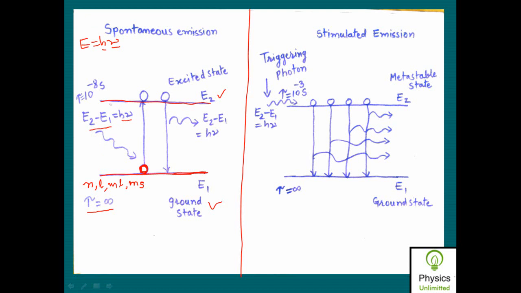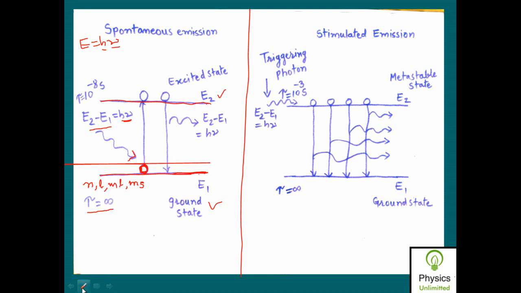So if I incident an external photon having energy of the order of E2 minus E1, where E2 is the energy associated with the higher or excited energy state, and E1 is the energy associated with the ground state, then this atom will absorb this energy from the incident photon, and as soon as it absorbs energy, it will make a transition from the ground state to the excited state.